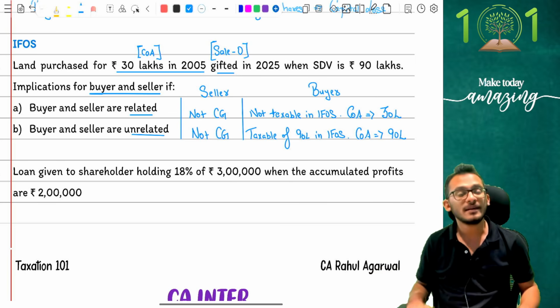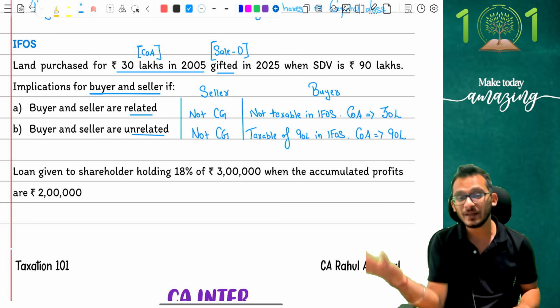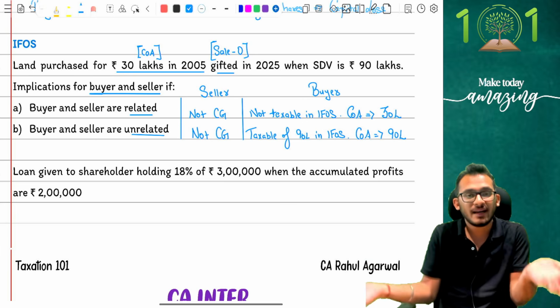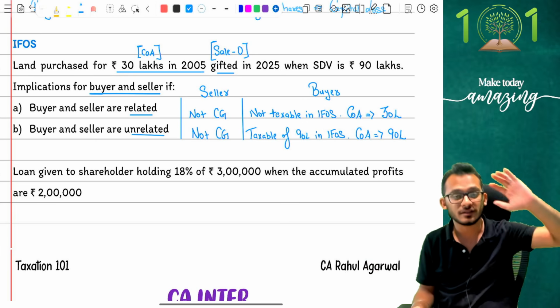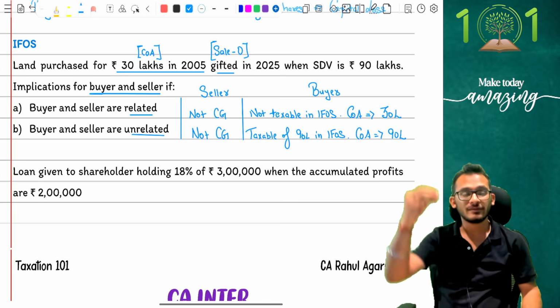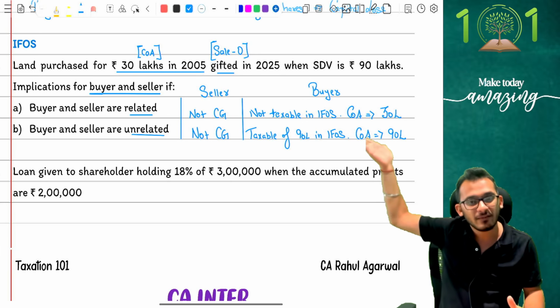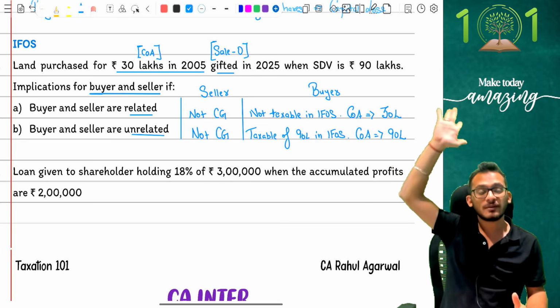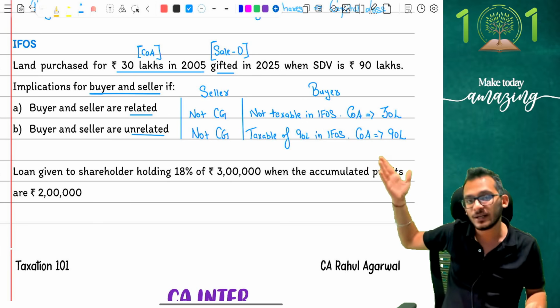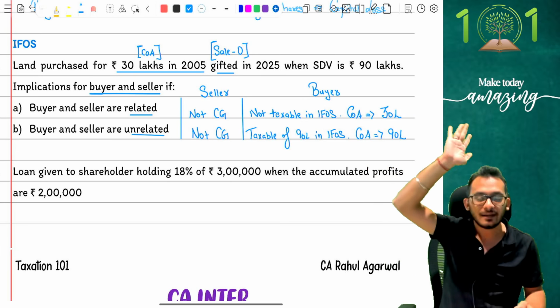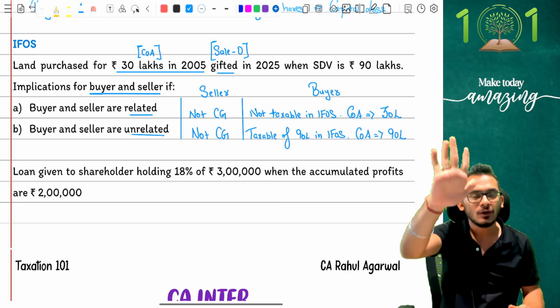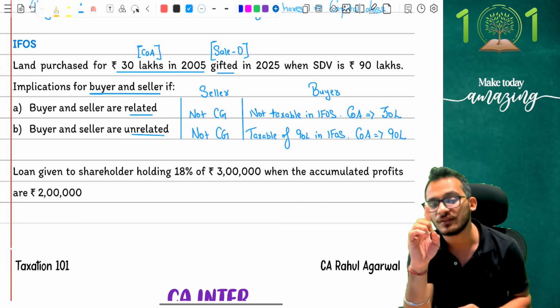But if you come and tell, no, the new person has to pay tax under IFOS, he will say, then why on earth should I take the original cost? I'm not going to take the original cost itself. Let me take the new cost itself. New cost is 90 because that is what I bought from the government now. Yes, I may have not bought it from the seller, but I did buy it from the government for 90 lakhs. So I would like the cost to be 90 lakhs. Please give it to me as it is. Don't object to me here. That is what the conversation will look like.